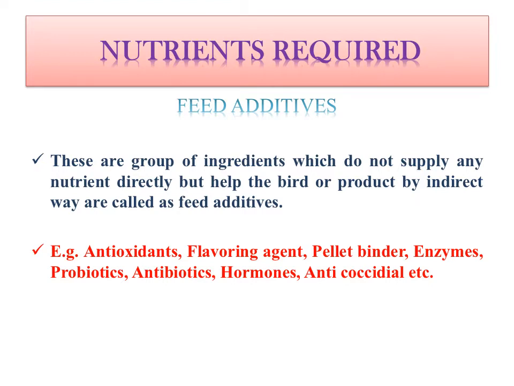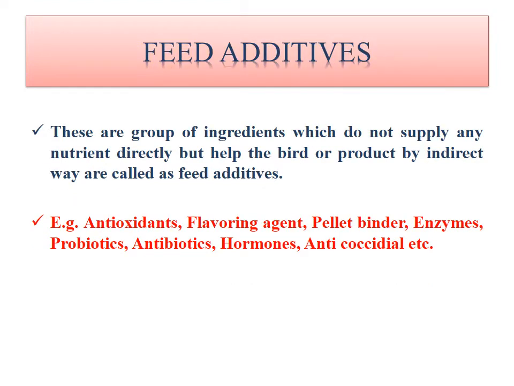So they do not supply any direct nutrients, but they benefit our health in different indirect ways. So they are called feed additives. The best examples are antioxidants, flavoring agents, pellet binders, enzymes, probiotics, antibiotics, hormones, anticoccidial drugs. Now let's discuss in detail the feed additives.